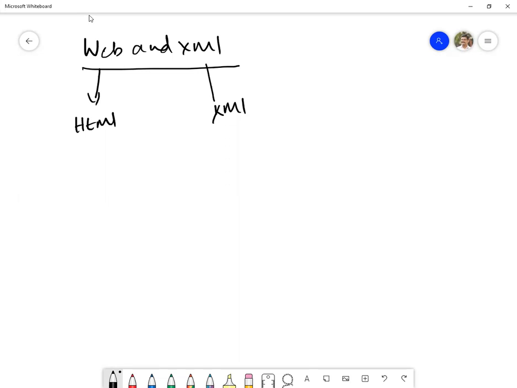So the primary responsibility of HTML is to render the web content. Rendering is nothing but processing your web pages. So the purpose of HTML is to render the web content through the browsers. But here, rendering is not done. According to XML, it is just a simple text. It does not have any rendering feature, so it will not be processed. Because it is a simple text.